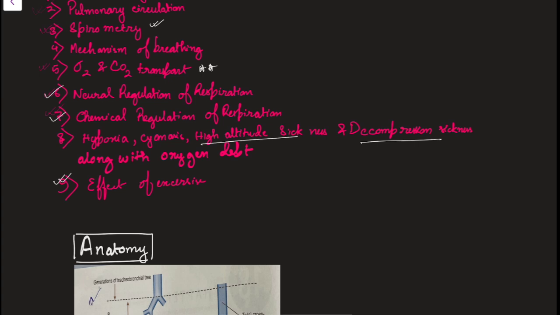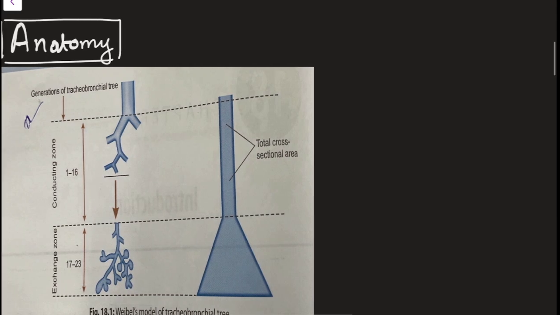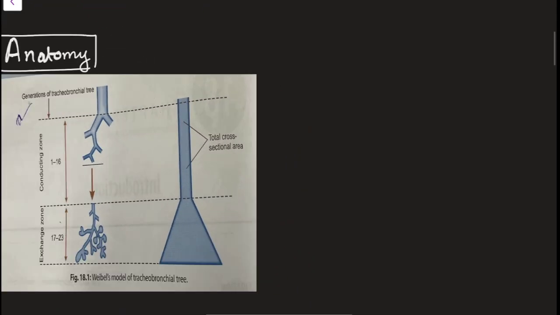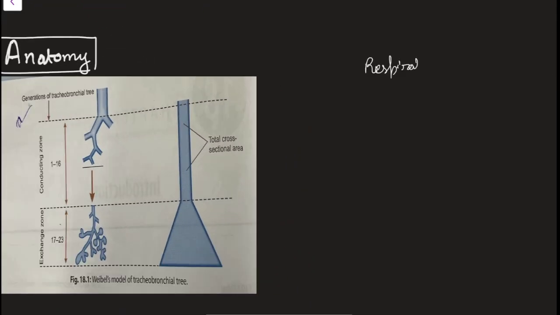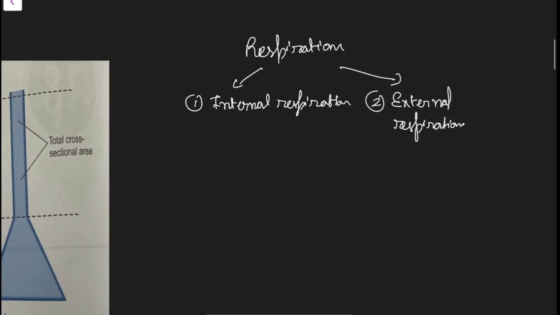Okay, so let's begin. First, I will be telling a bit about the basic anatomy. Before that, I just want to tell you one thing. Respiration is of two types. One is internal respiration and the other is external respiration. External respiration is very simple. It is the breathing you are doing: you are inspiring O2 rich air and exhaling CO2 rich air. That is only external respiration.